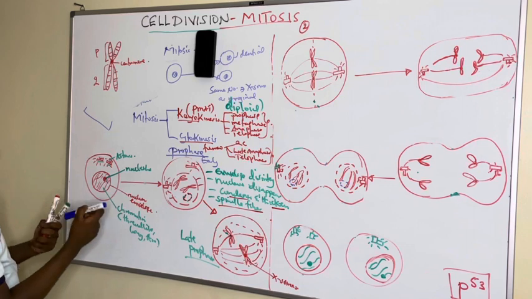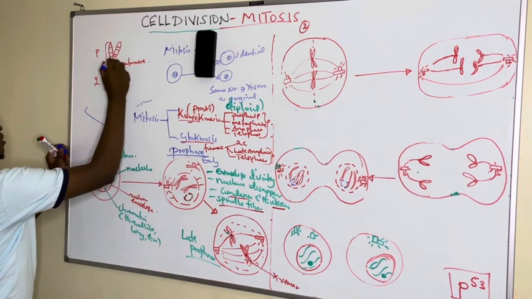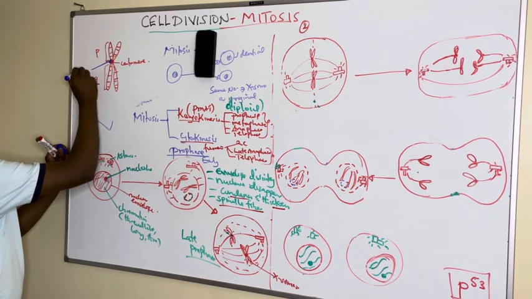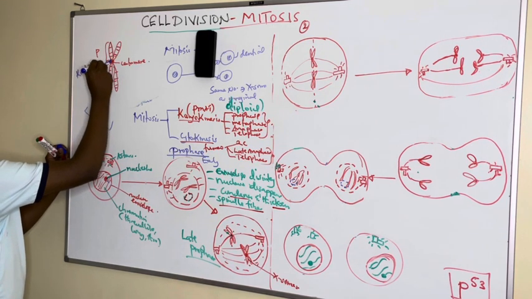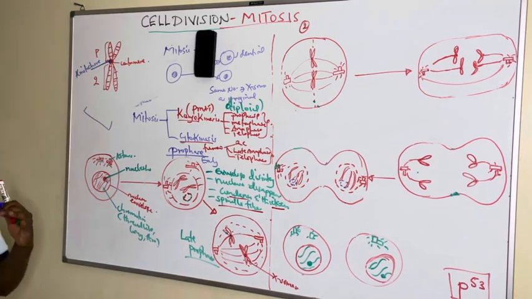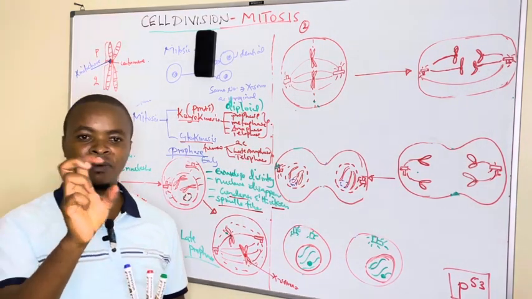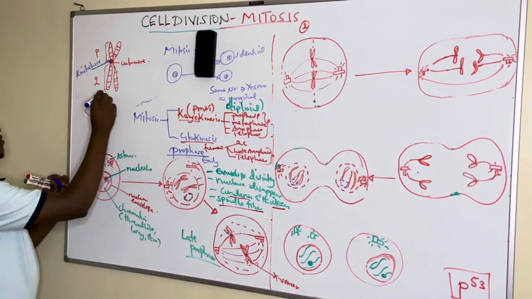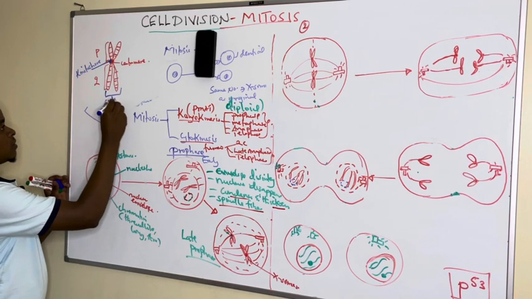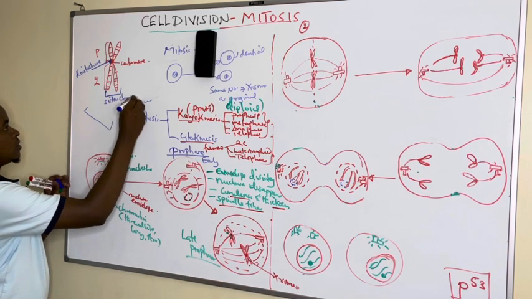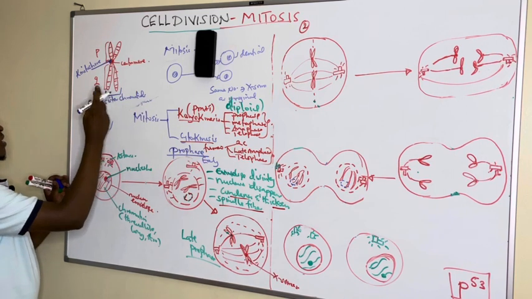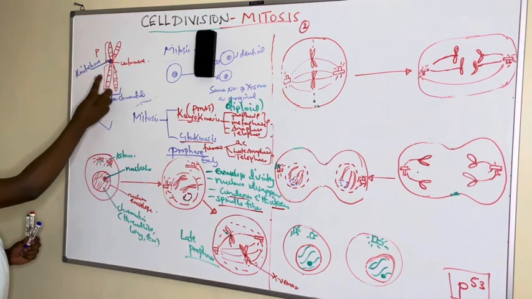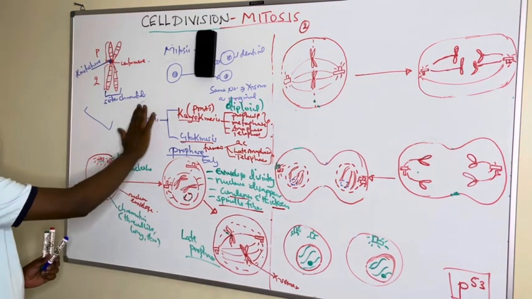And these chromosomes have a binding site where the spindle fibers attach to separate them. This is called the kinetochore. So the kinetochore is a protein found on the centromere where the spindle fibers attach to separate the sister chromatids. So these two are what we call the sister chromatids. The two sister chromatids join together at the centromere to form what we call the chromosome. So this is the structure of the chromosome, if you are asked to draw the chromosome.